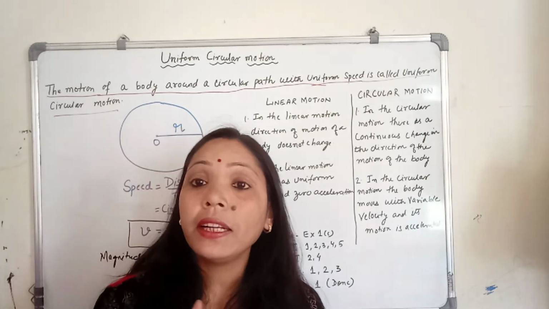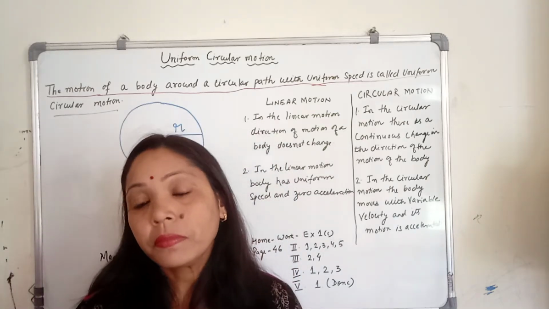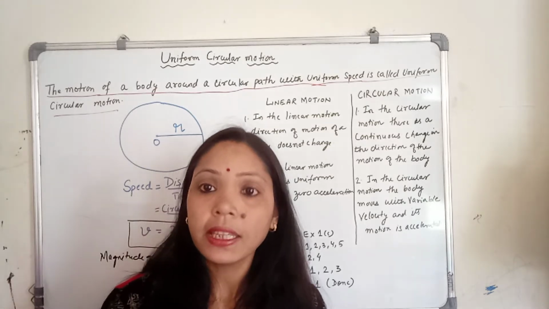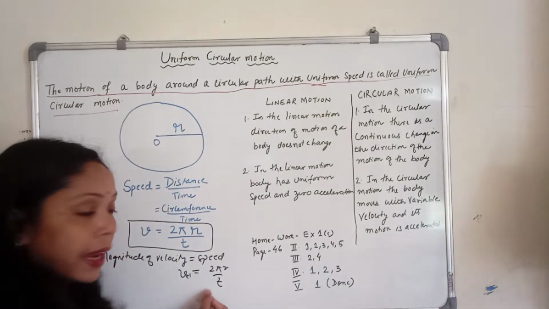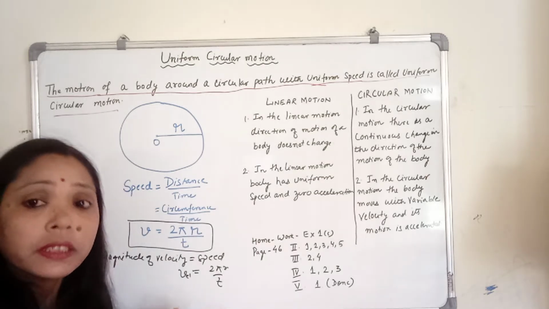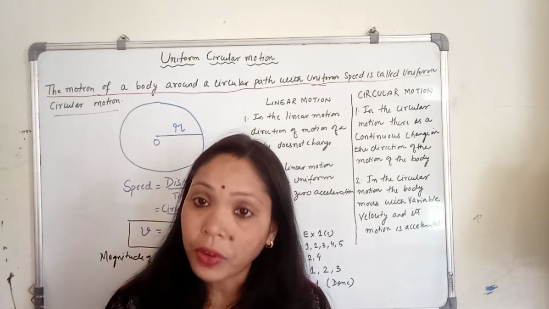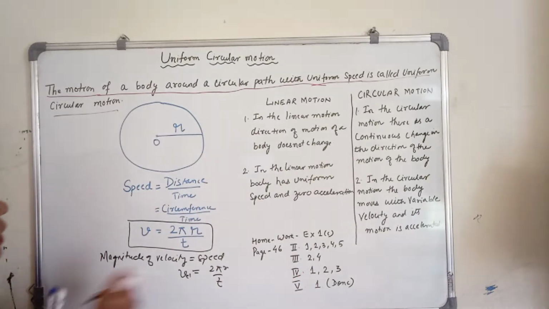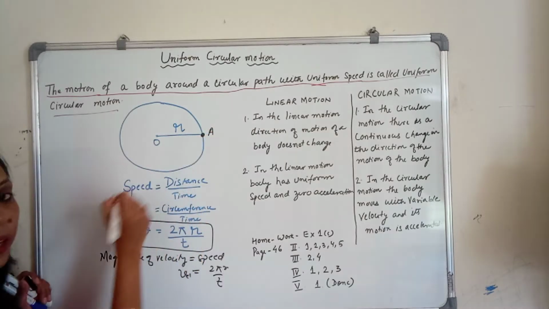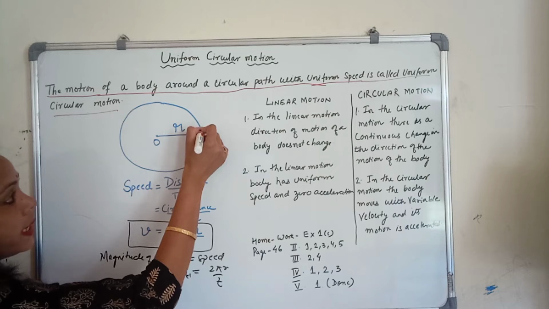Now we know that velocity is a vector quantity. Velocity has both magnitude as well as direction. Magnitude we can find from 2 pi r by t. But what about the direction? To find the direction, suppose you want to find the direction at this point A. You just have to draw one tangent.